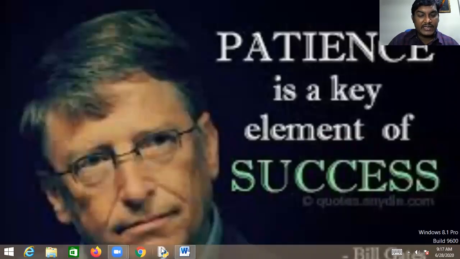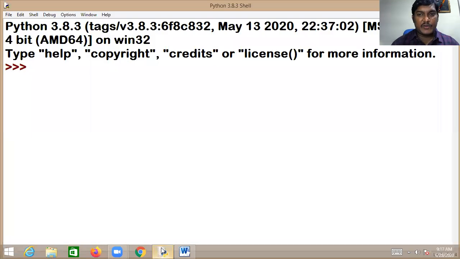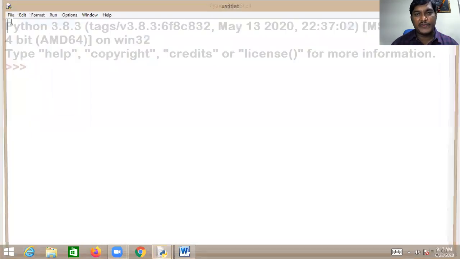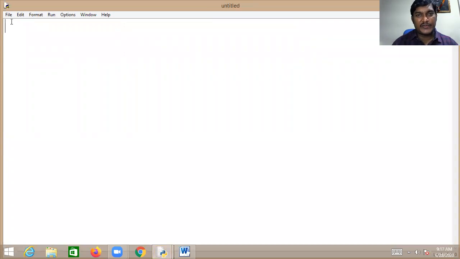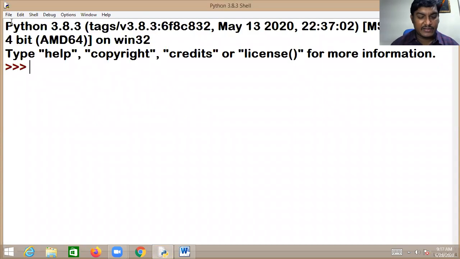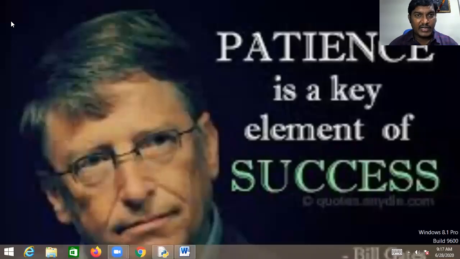I want to launch the Python IDLE. I am opening the Python IDLE. After opening it, go to the File menu and click on New File. Before executing them practically, I want to show what exactly happens internally in the memory through one pictorial representation. Then I will switch back to the practical way.